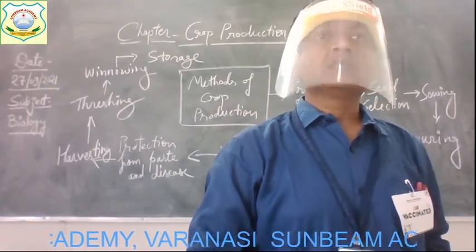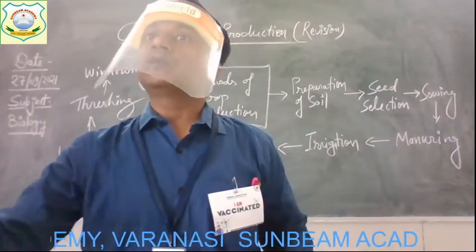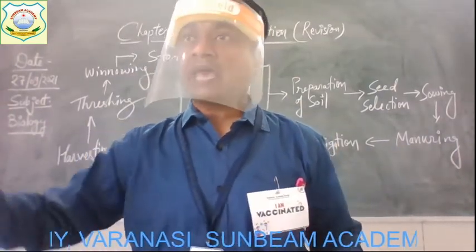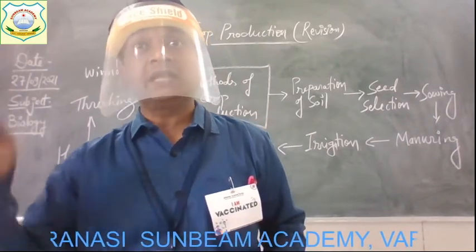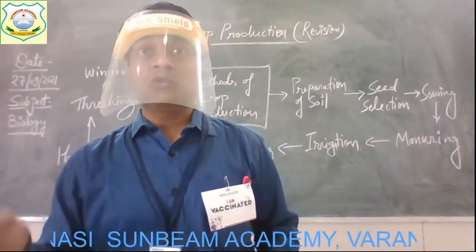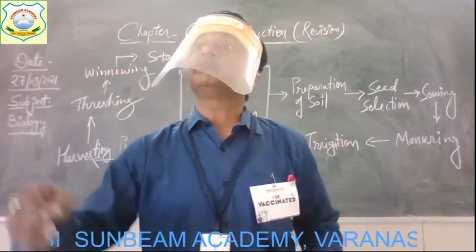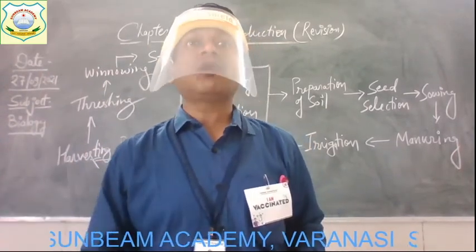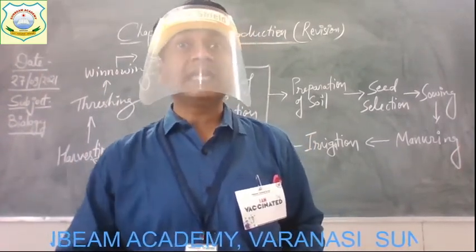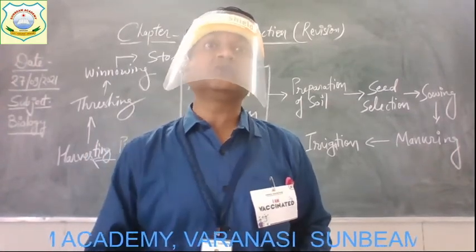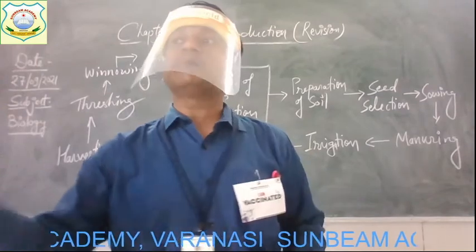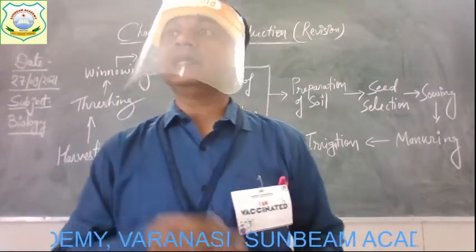Alright children, for storage, people fill their grains in sacks, jute sacks, and we also have large containers. Silos are also used nowadays, in which millions of tons of grains can be stored at a time. Storehouses are there to store the grains. So we have different options to store our grains.